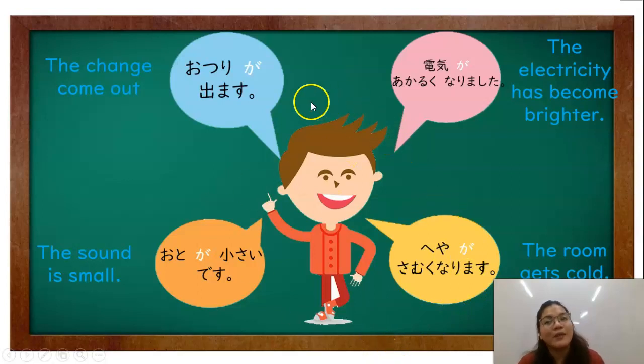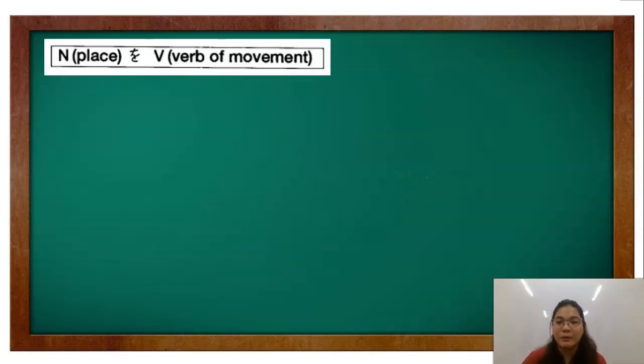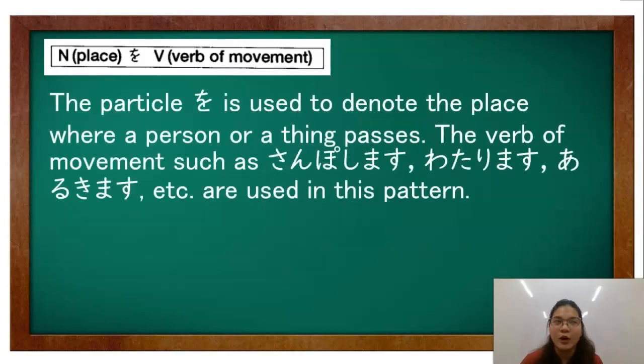Okay? So, aside from natural phenomena that you learned from lesson 14, so you can also put particle ga into the state or a condition as it is. Okay? Next sentence pattern is the noun, place, o, verb of movement. So the particle o is used to denote the place where a person or a thing passes. So, ginagamit natin si particle o sa mga place na kung saan yung isang lugar, yung isang tao, or yung isang bagay ay tumatawid or to passes through.